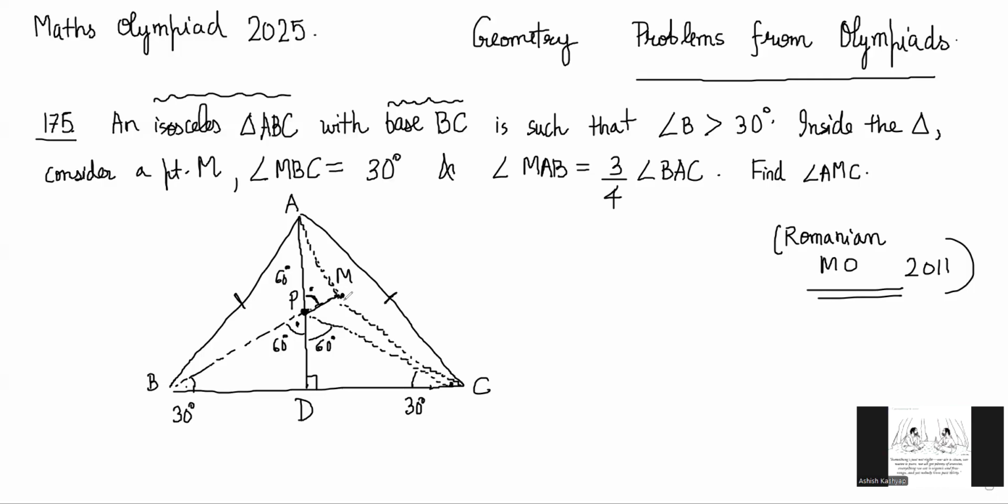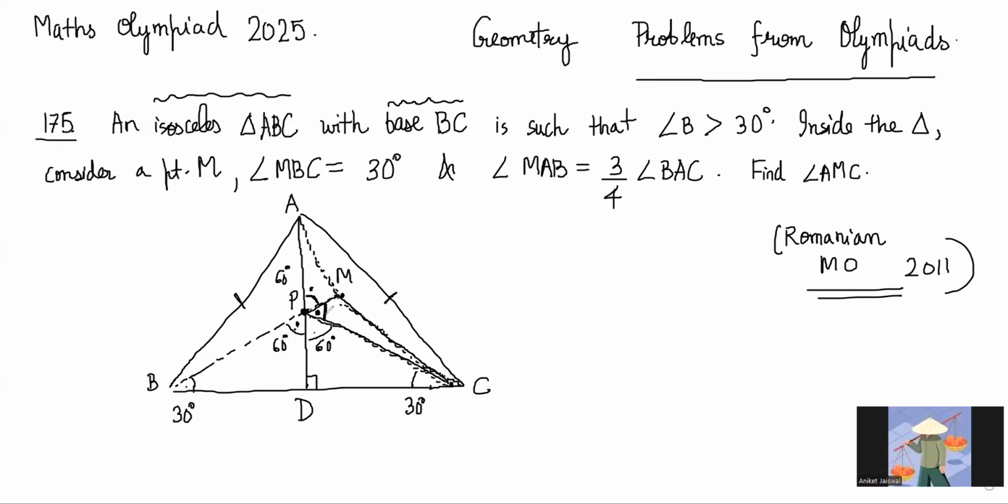This triangle, okay, in that triangle, what can we say? We know that angle MBC is 30, and okay, so we know this much angle is 60 by the way. Why?